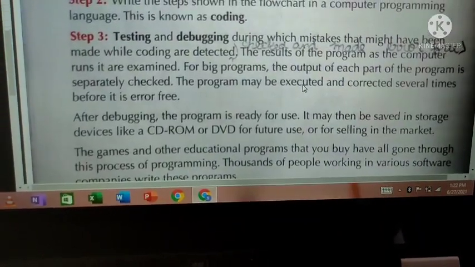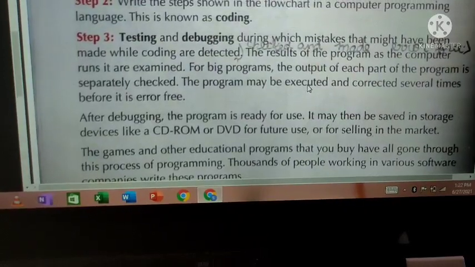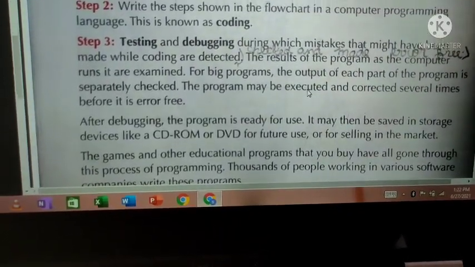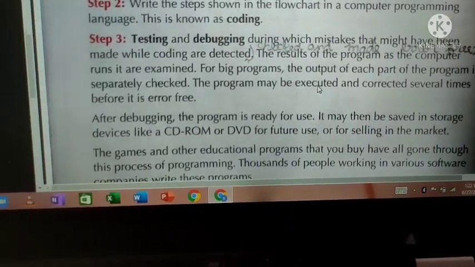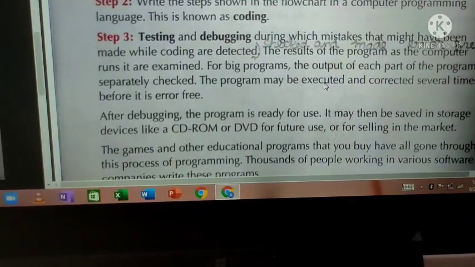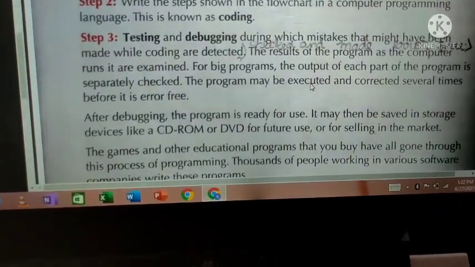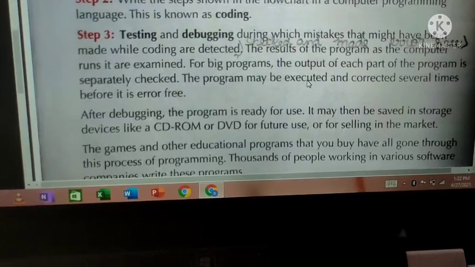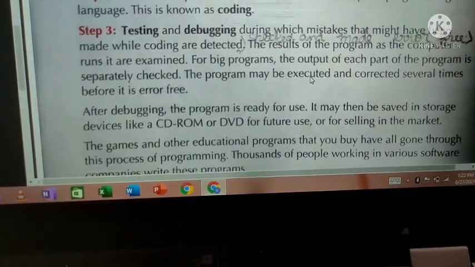The results of the program as the computer runs it are examined. For big programs, the output of each part of the program is separately checked. The program may be executed and corrected several times before it is error free. Same thing: you should write the program and you should test and debug. So if you have any error, that error can be detected.